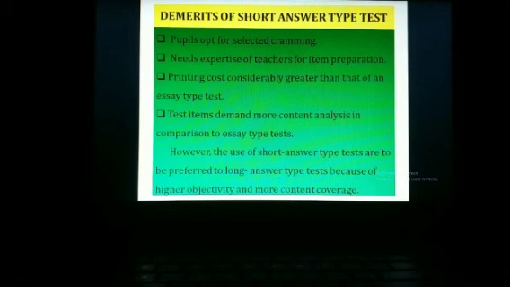Then test items demand more content analysis. For preparing short answer type test, teachers need content analysis, item analysis, so that they can serve the purpose of testing or purpose of instructional objectives. However, the short answer type test is to be preferred in comparison to the long answer type test because of higher objectivity, higher reliability, validity, and more content coverage.